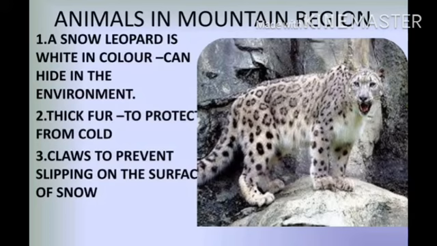Let us see some adaptations in the animals of the mountainous region. First is the snow leopard. A snow leopard is white in color, so it can hide in the environment. It has thick fur to protect it from cold, and claws to prevent slipping on the surface of snow. Snow leopards have thick fur over their whole body to protect from the cold wind.